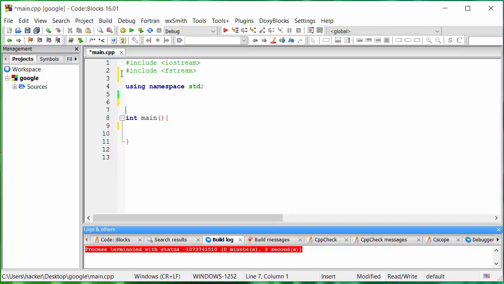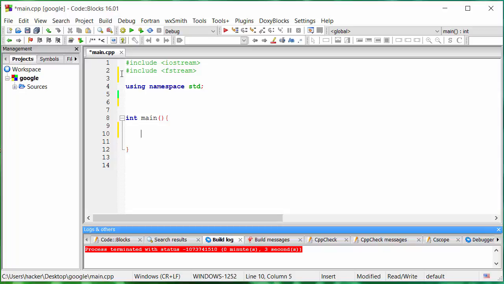This is just a file stream and it lets you work with files. To work with files, you first create an object, then you associate a file with that object, and after that, with the help of that object, you operate with that file.